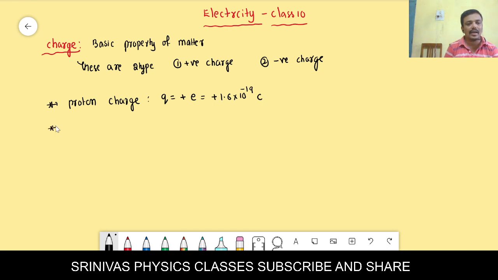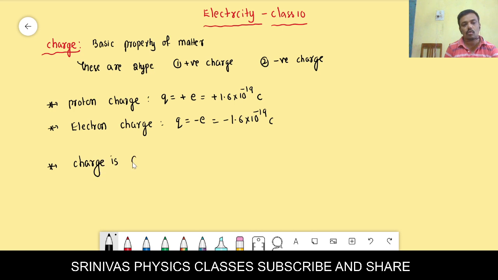And if you go for the electron, the electron also has the same charge magnitude e, but it has a negative charge, that is Q is equal to minus e, that is minus 1.6 into 10 to the power of minus 19 coulomb. The important property of charge is that the charge is quantized.